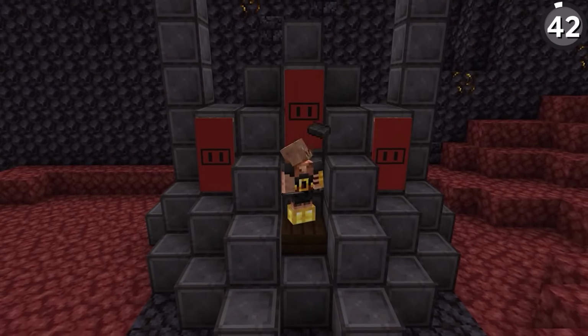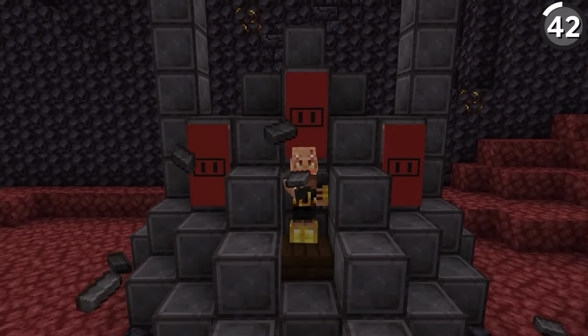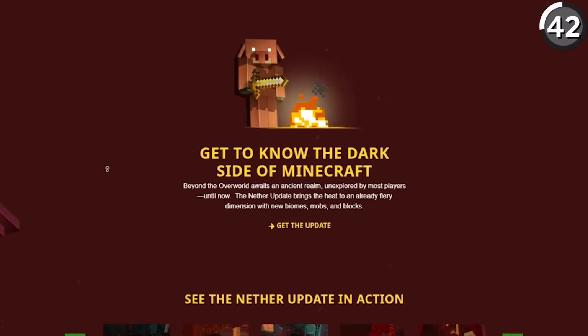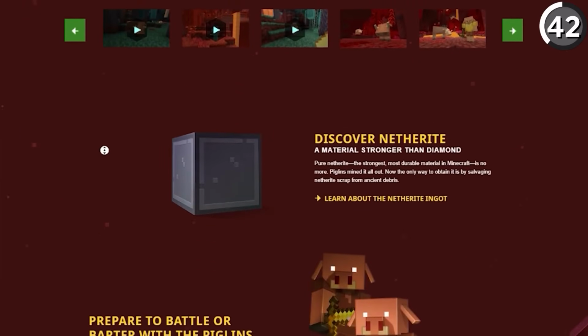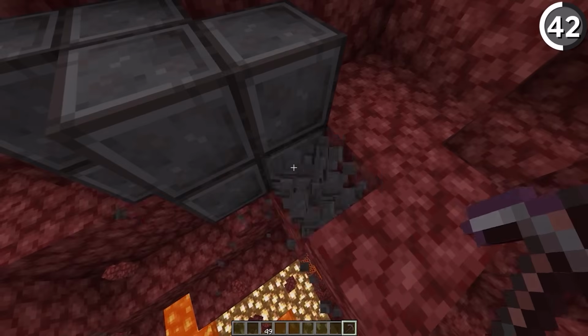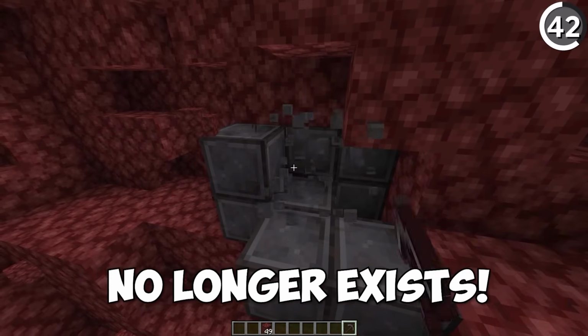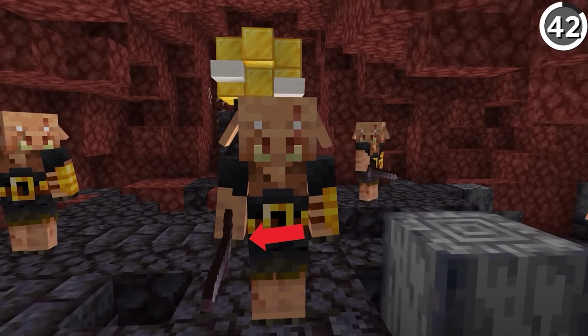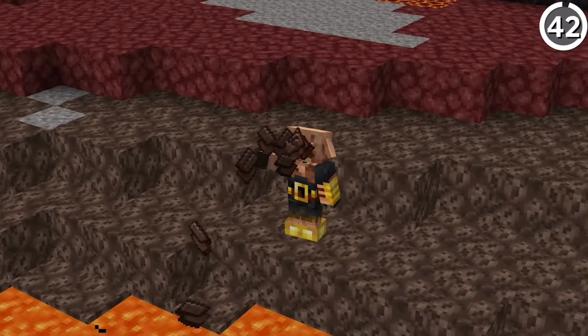It turns out, piglins are the reason that there's no more netherite ore in the game, only the ancient debris that we're left with. At least, that's according to this official Minecraft article for 1.16. In this, it says that pure netherite ore no longer exists, since the piglins mined it all out of the nether. Which begs the question, why would they switch from netherite to gold tools? So clearly they're not that smart.